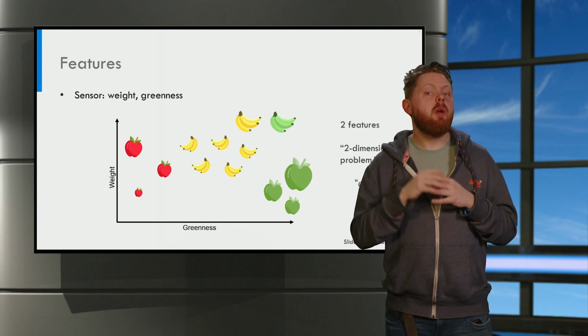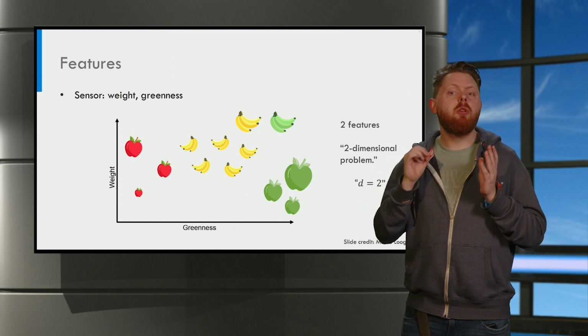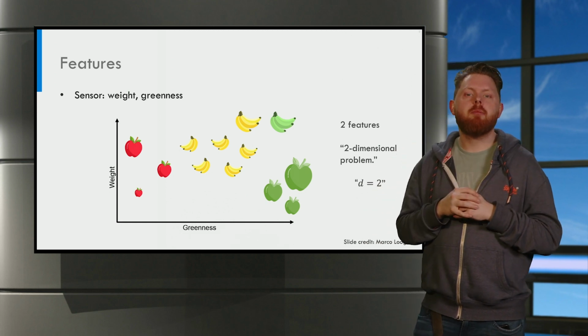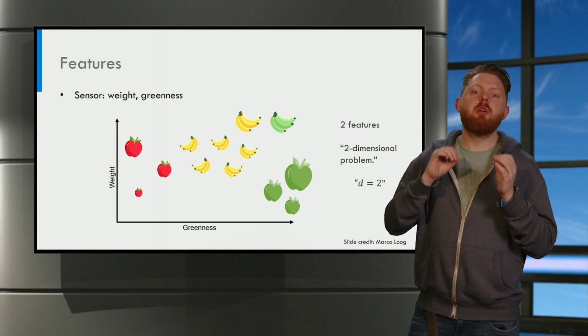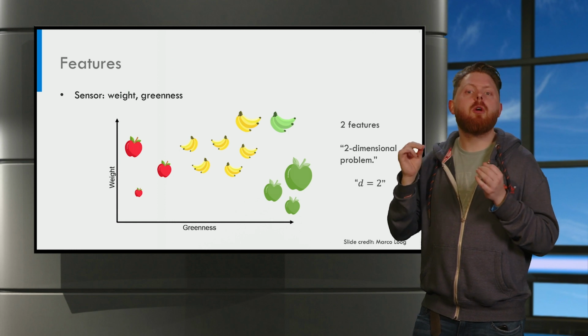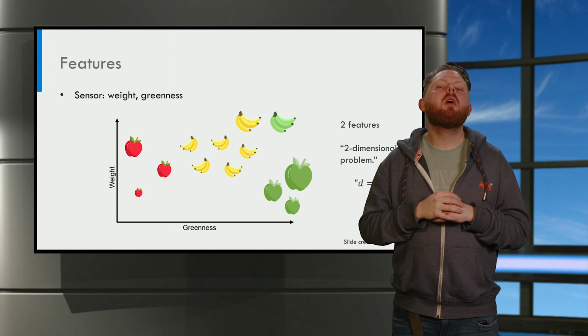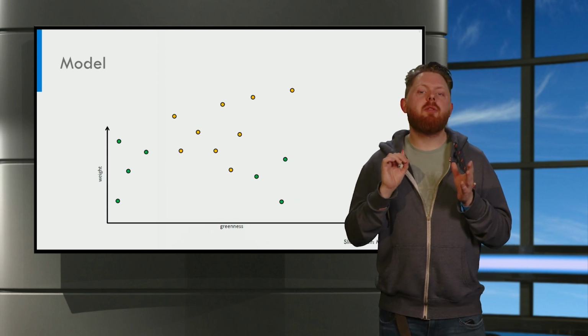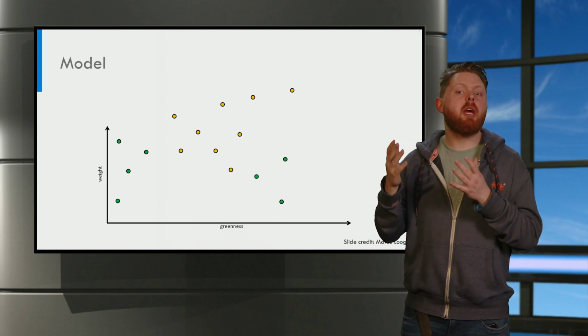In this example we have two features. This means we have a two-dimensional classification problem. In machine learning terminology, we can say that D equals 2, or that the dimensionality of our data is 2. Now imagine that we have gathered the apples and bananas, we have measured their features, and we make this scatter plot.